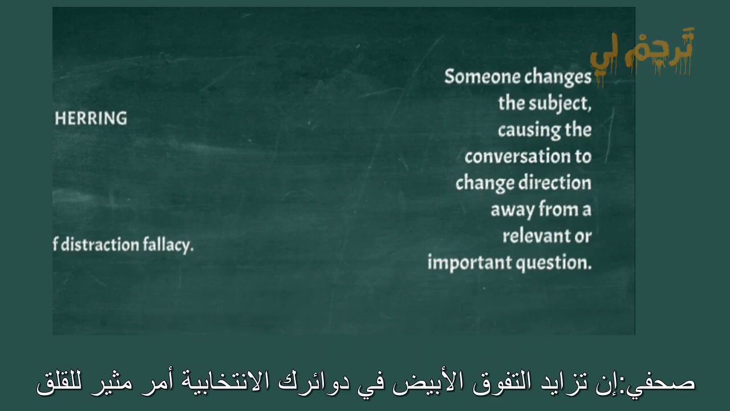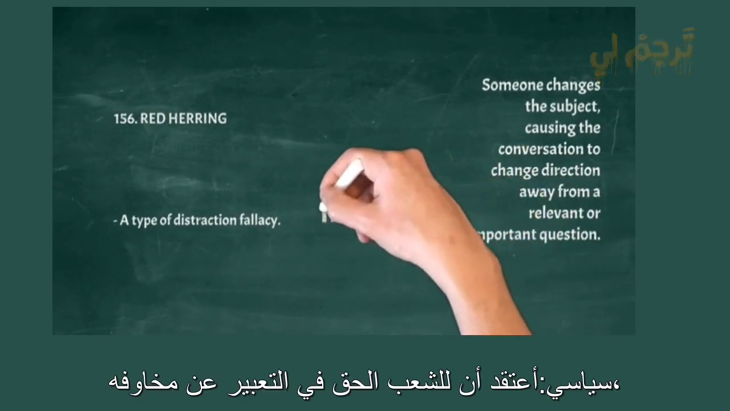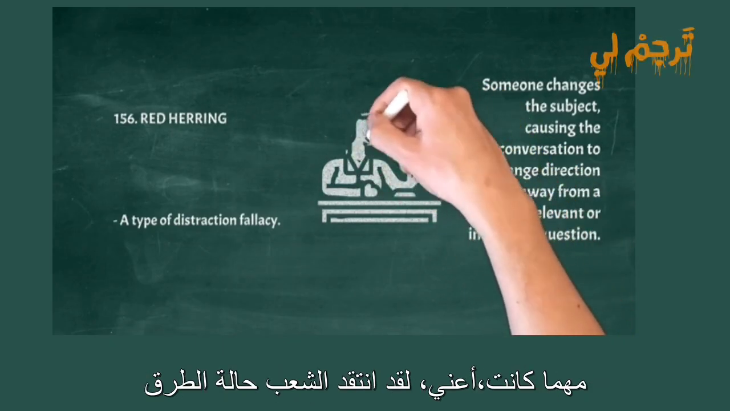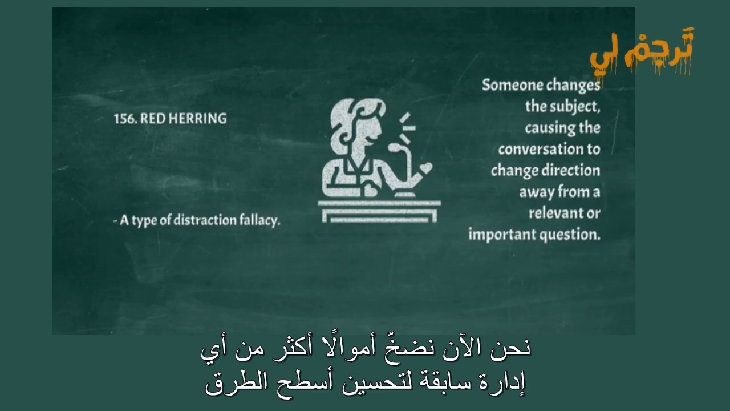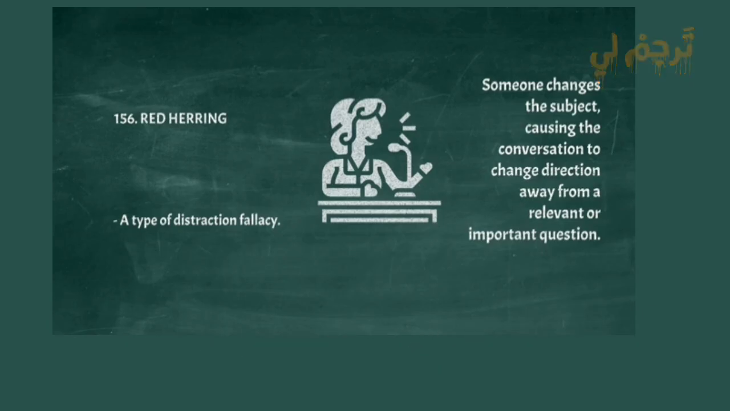Example: journalist. The surge of white supremacy in your electorate is worrying. Politician. I think the people have a right to voice their concerns, whatever those may be. I mean, the people had spoken against the state of the roads. We are now pumping more money than any previous administration to upgrade road surfaces. Have you seen those roads? They're the best in the country now.